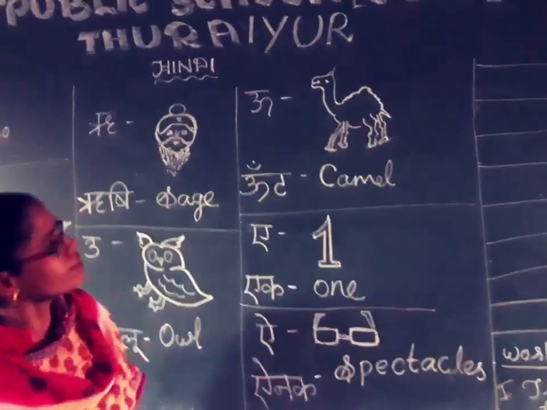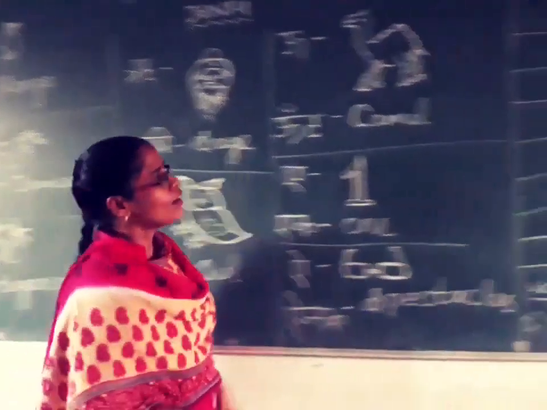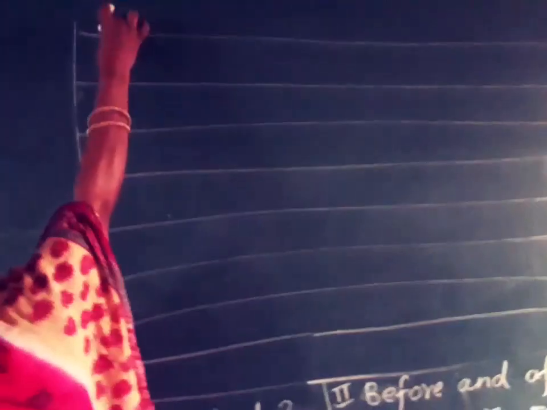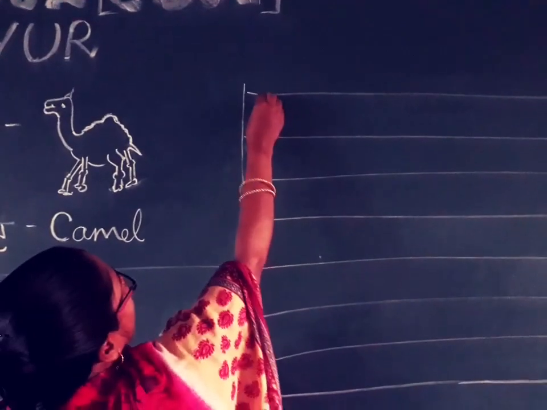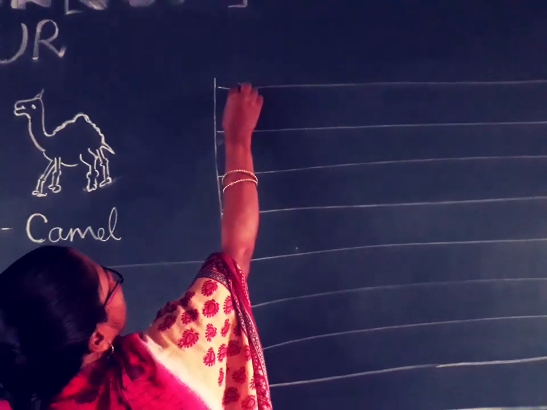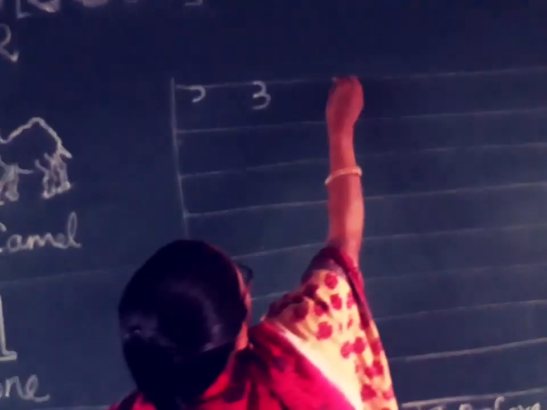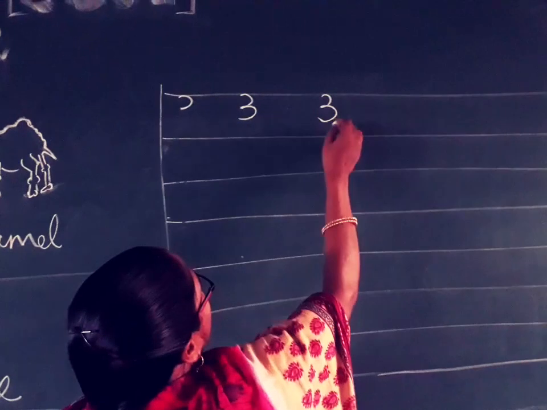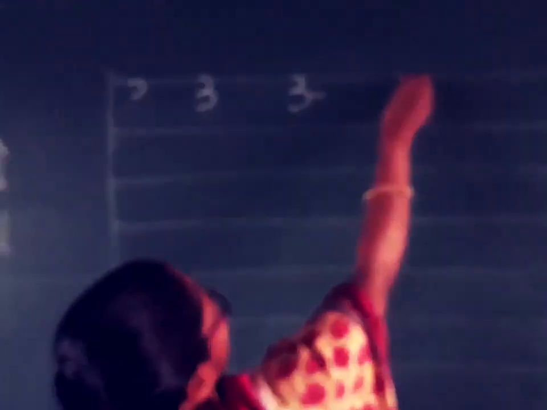Listen children. Now, how to write Hindi letters. Listen here. In English and Tamil we write the line on the upside, and in Hindi we write the letter downward only. So the first letter, how to write it: this is the first procedure. The next one, this is the second step. This looks like 3. This is the third step: 3 and add one sleeping line. This is the third procedure.